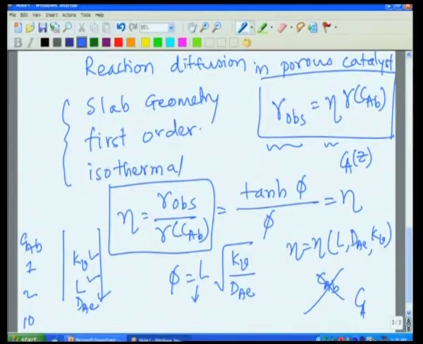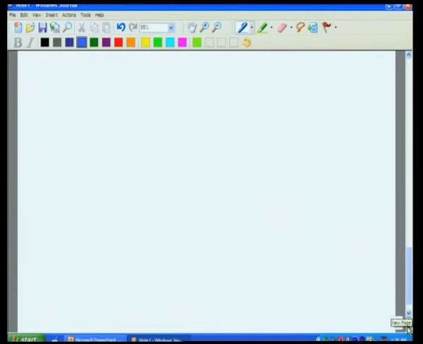Why do I say it is most important? Because being engineers, we always try to approximate. So, if I know that this is the exact result under certain limiting condition, can I approximate my real situation to this limiting condition? How far I am from this condition will tell me whether I could use the same approach or not. Let us try to look at such behavior by first relaxing our slab geometry concept, and let us say that we have cylindrical geometry or spherical geometry.